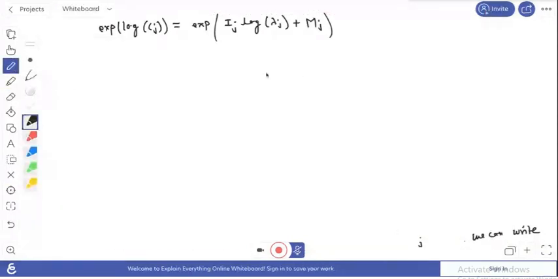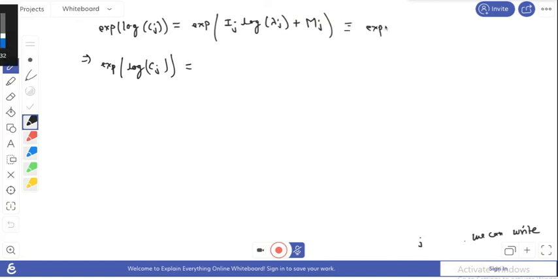Okay, so here mj, so this implies exponential of log Cj, this equals to exponential of this into this. You can write exponential of this term, this equals to exponential of ij log lambda j into exponential of mj, because this plus sign.